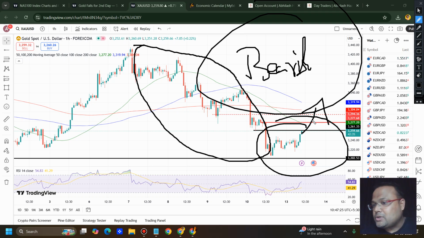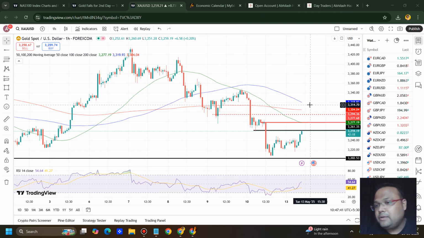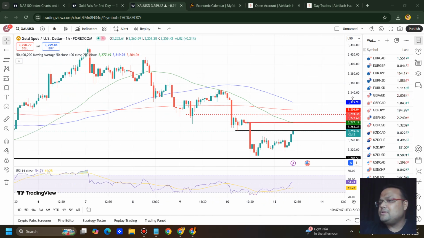For the bearishness to continue, for the selling pressure to continue, we need gold below 3200. Unless market breaks 3200, we cannot expect the selling pressure, the bearishness to continue. So 3200 is a key, crucial level for the market, especially for the sellers. If it fails, I'm not saying that gold will be heading towards 3500, but yes, market will be sideways, market will remain choppy. So let's wait and watch, time will speak.